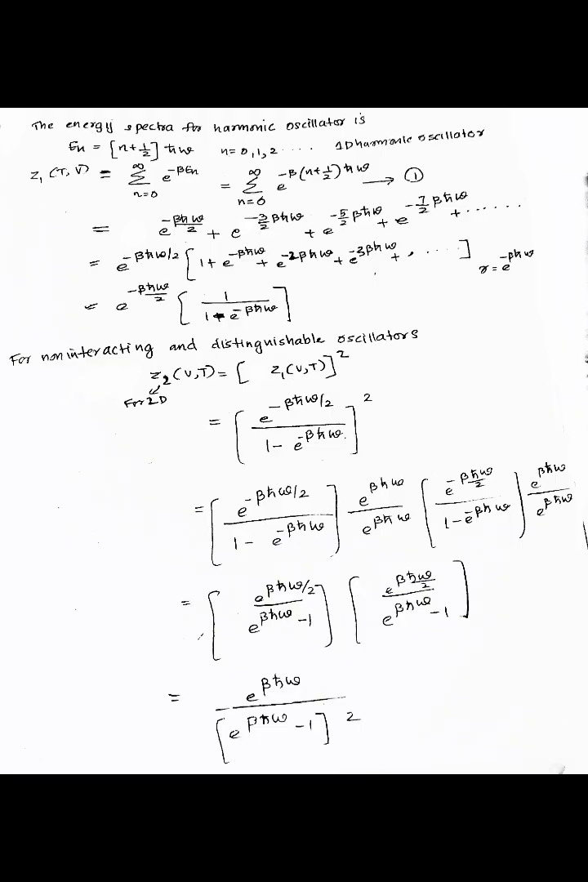This is equal to e raised to beta h bar omega by 2 by e raised to beta h bar omega minus 1, into e raised to beta h bar omega by 2 divided by e raised to beta h bar omega minus 1. This is equal to e raised to beta h bar omega by e raised to beta h bar omega minus 1 the whole square. So this is the answer.